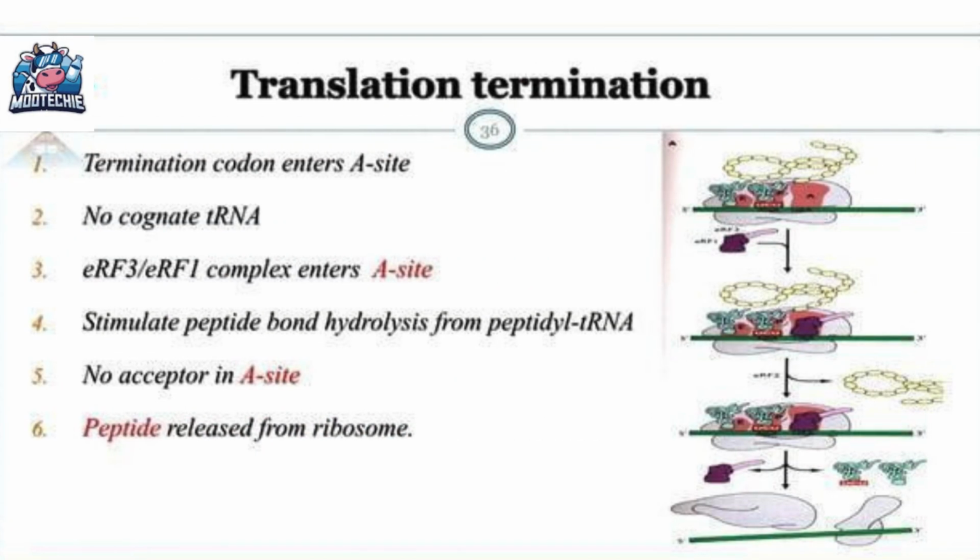This slide lists the steps of termination in order. Step 1. The termination codon enters the A site. Step 2. There is no cognate tRNA for it. Step 3. The eRF3 and eRF1 complex enters the A site. Step 4. This complex stimulates the hydrolysis or breaking of the peptide bond that ties the finished chain to the last tRNA. Step 5. With no acceptor in the A site, the process halts. Step 6. Finally, the completed peptide is released from the ribosome.